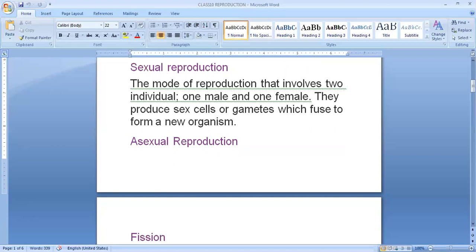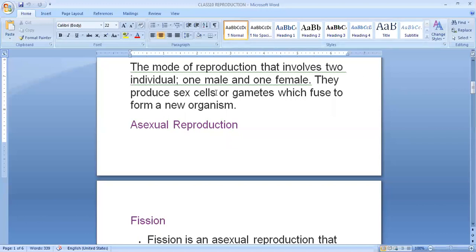The offspring are genetically similar to the parents in asexual, whereas in sexual, the offspring genetically differ from their parents. These are some of the differences between sexual and asexual modes of reproduction.